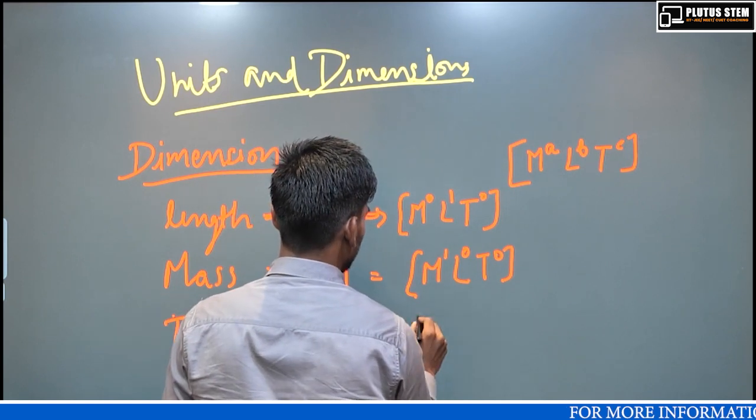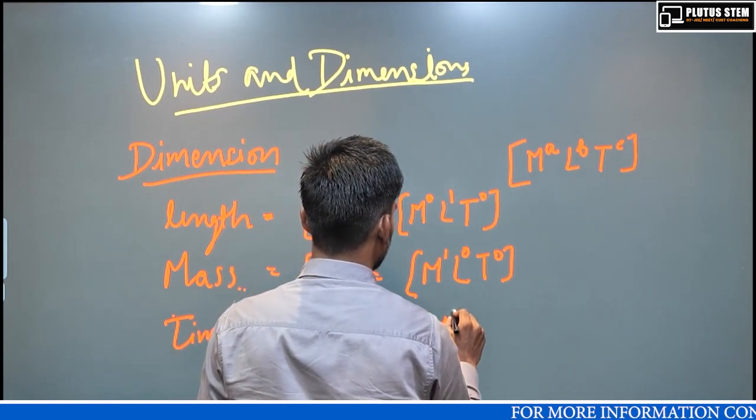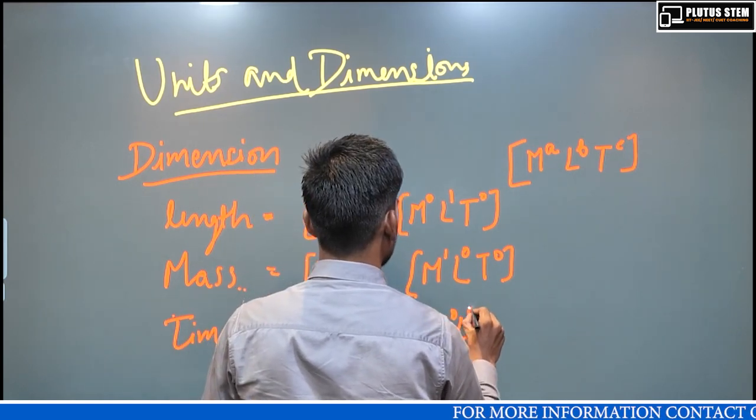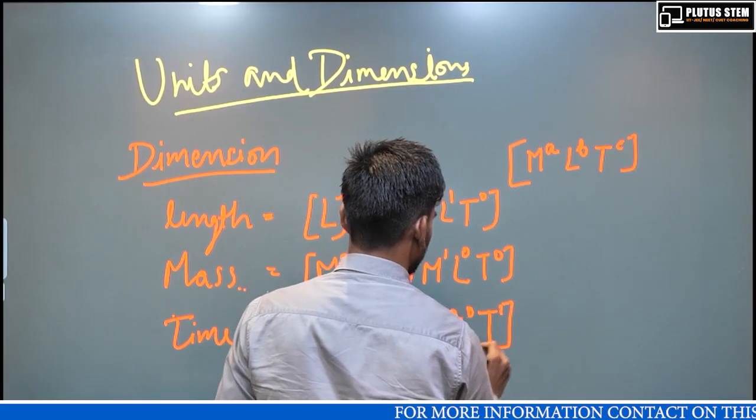For time, M to the power 0, L to the power 0, T to the power 1.